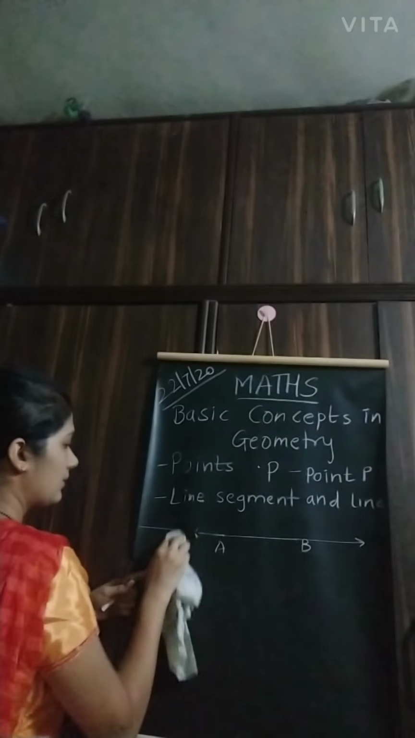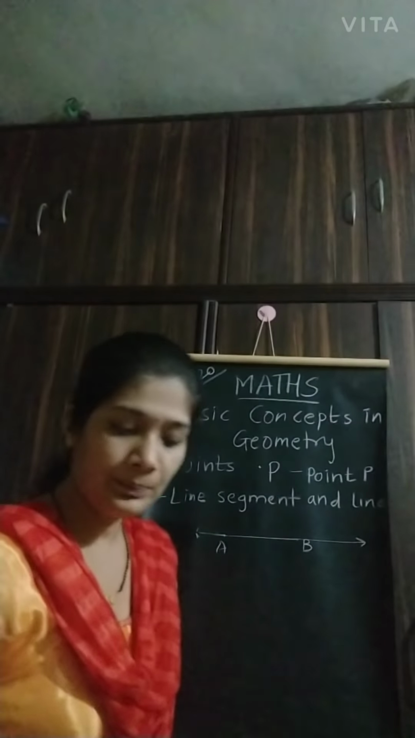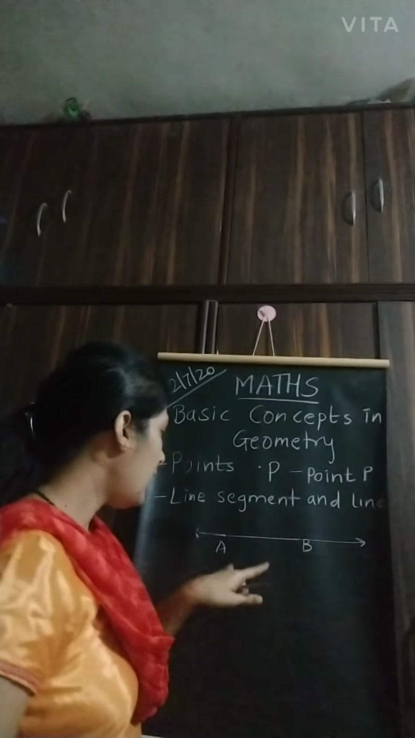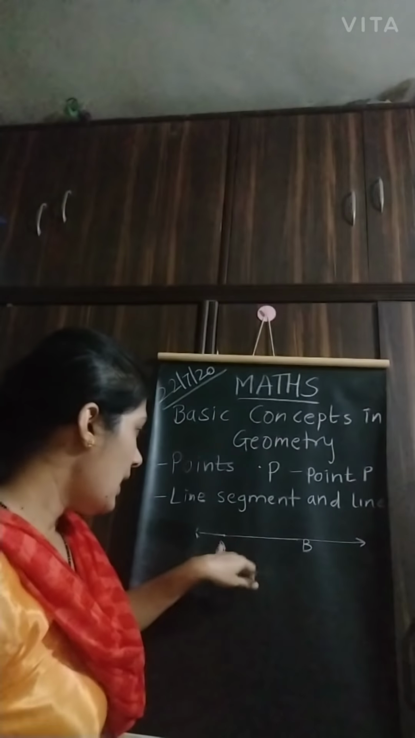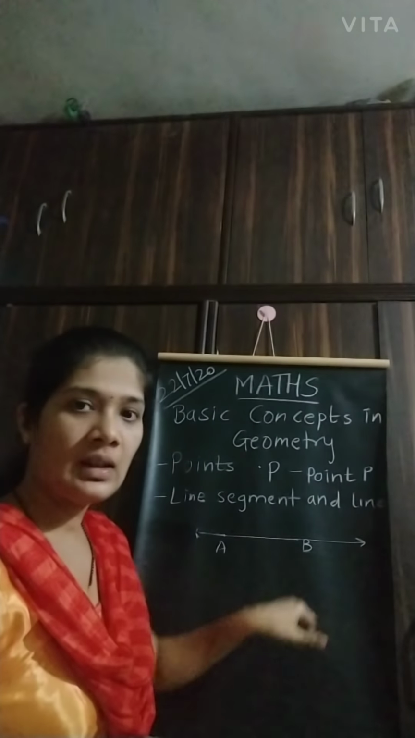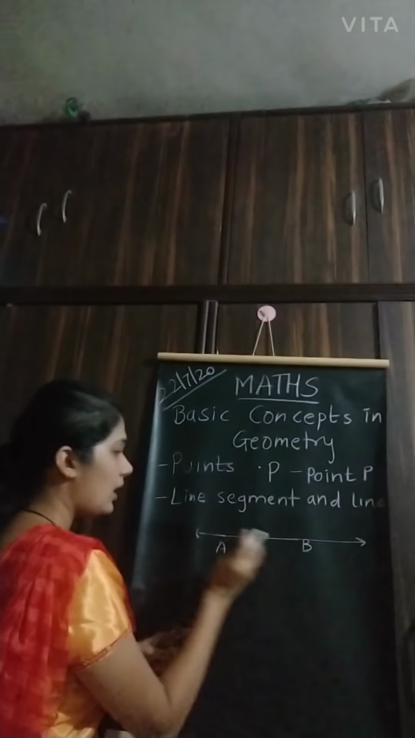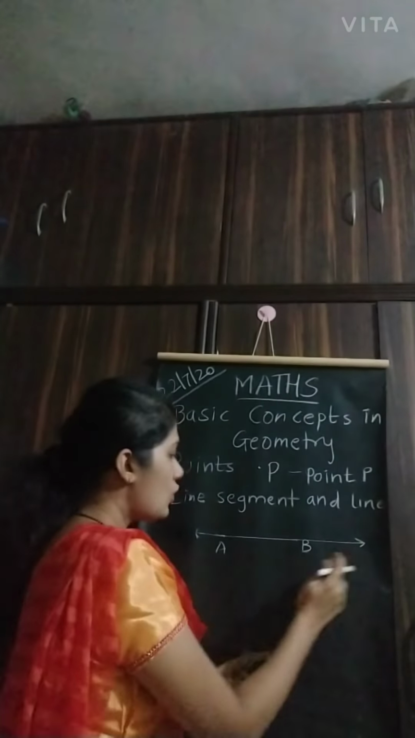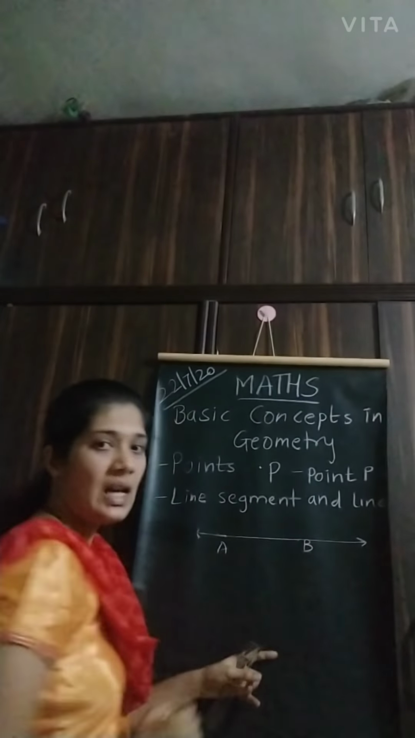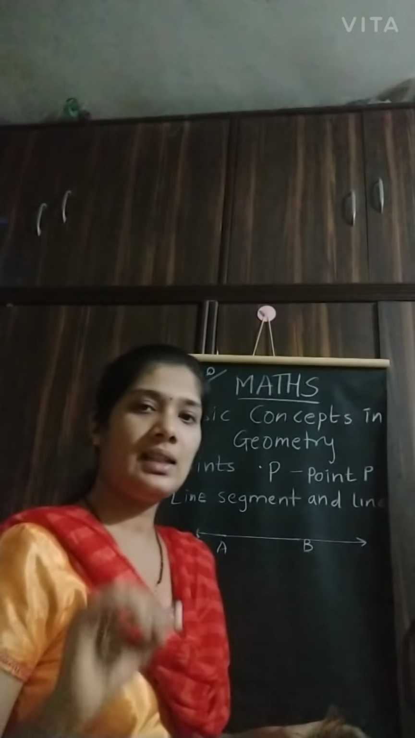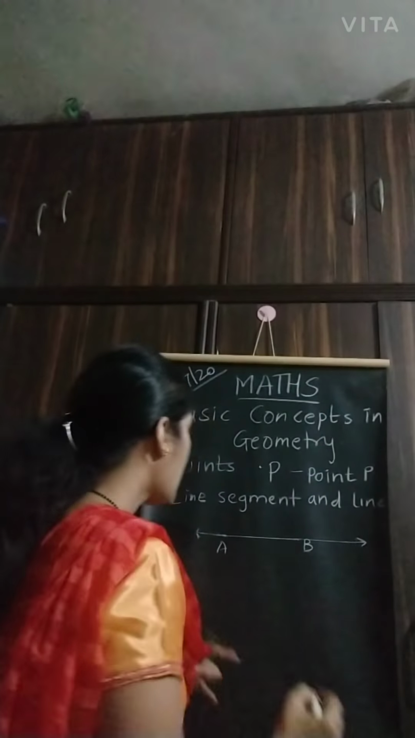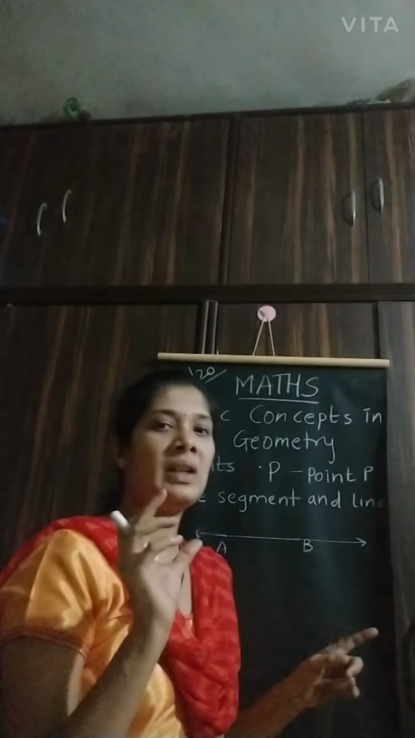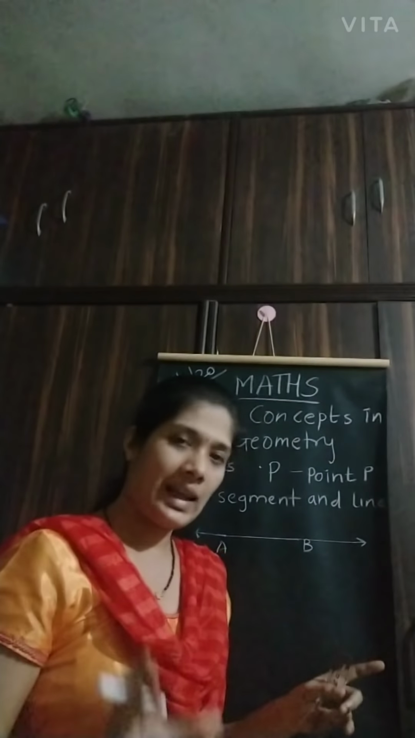Okay, understood? What is next is line segment. If you have observed this point A and B, this is a part of this line. So this AB is known as a line segment, right? So a line segment is nothing but a piece or a part of a line.